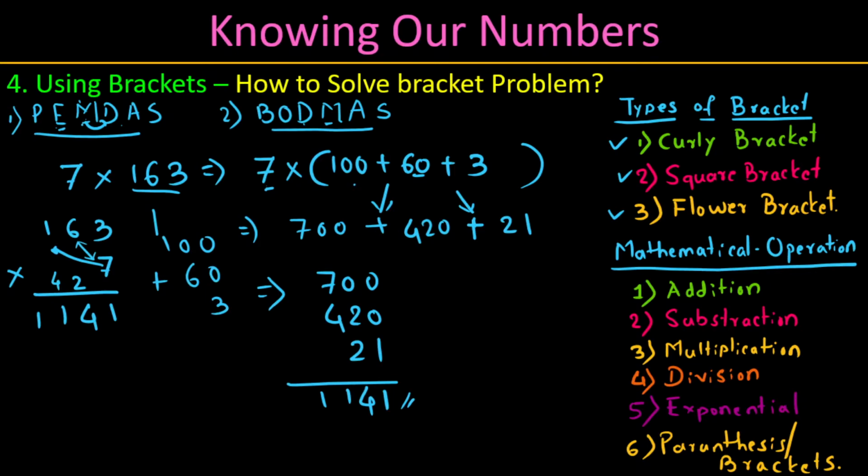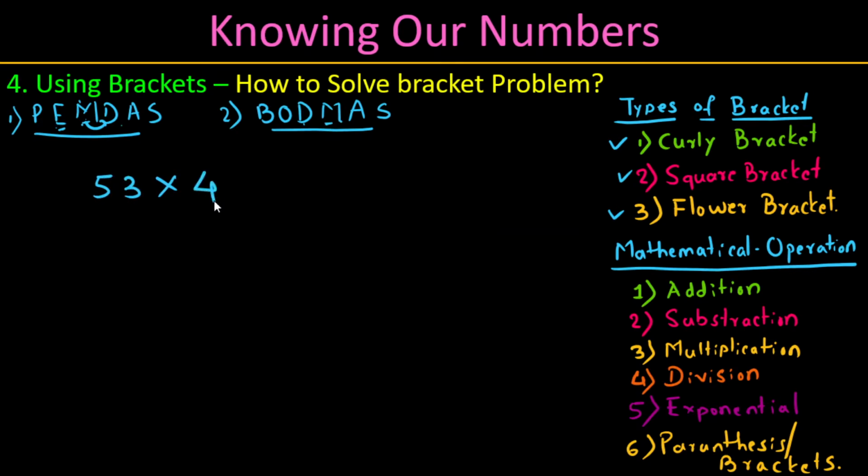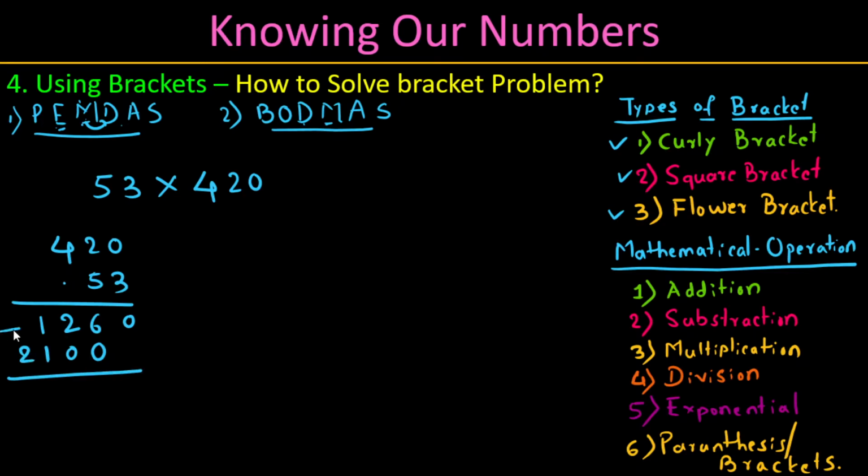Let us go with another small example of how multiplication problems can best be solved. Assume now 53 into 420. Solve here, 420 and 53. 0, 6, 2 into 3, 6. Now 3 into 4, 12. Then 5 into 0, 0. 5 into 2, 10, keep the 1. 5 into 4, 20, and 1, 21. Add this, 0, 6, 2, 2, 2.